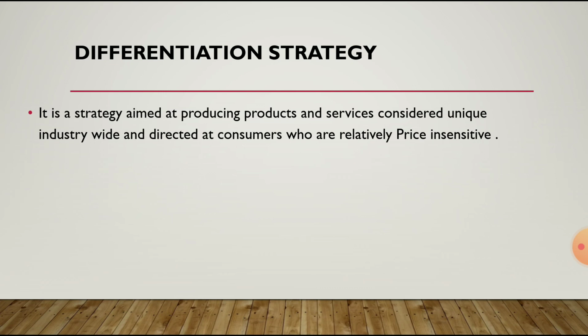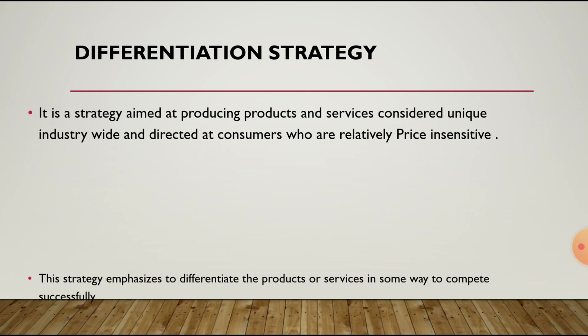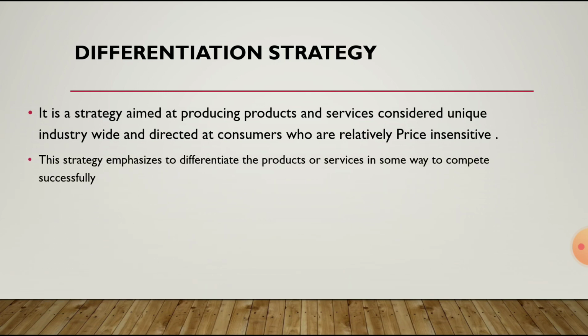But here, differentiation strategy focuses on products which should be unique from competitors, and they are offering these differentiated or unique products to customers who are least bothered about price. This strategy emphasizes differentiating the products or services in some way to compete successfully.